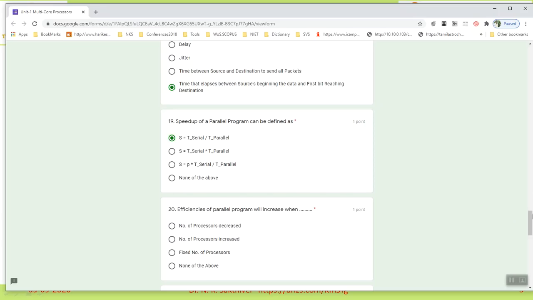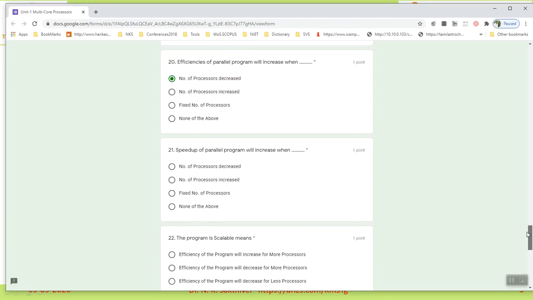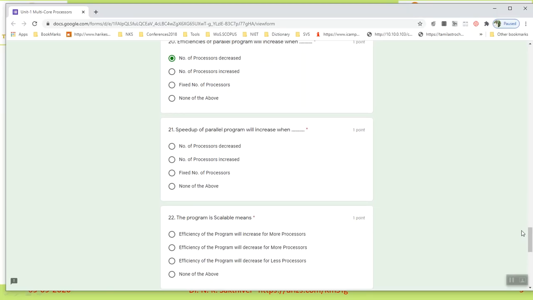And 20th, the efficiency. Efficiency of the parallel programming will increase when the number of processors decreases. That is a very important one. Please note it down. From the formula you can understand, but here I didn't show the formula. So efficiency of the parallel program is inversely proportional to the number of processors. So if you want to increase the efficiency, you reduce the processors. That is the 20th question.